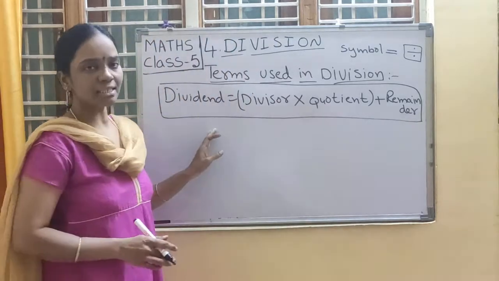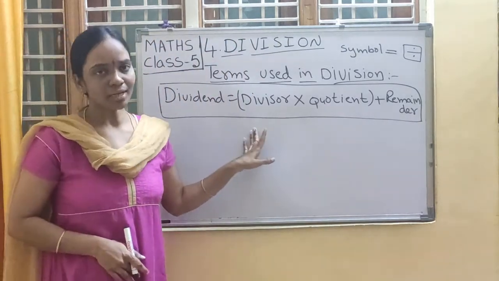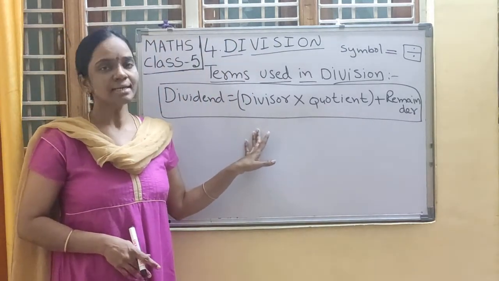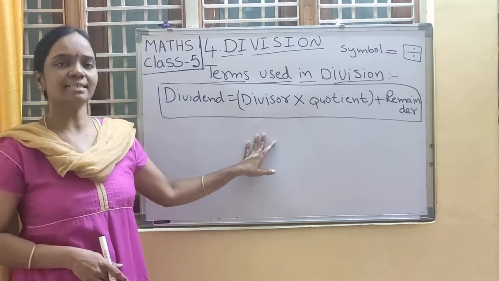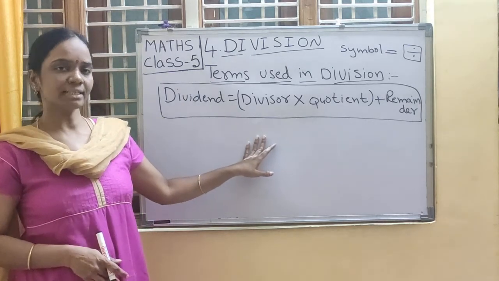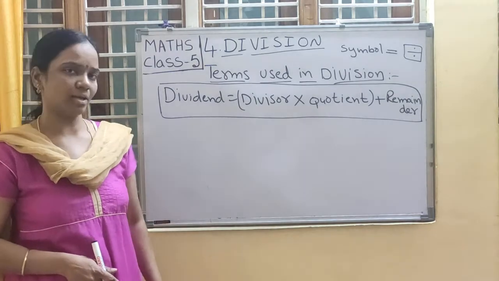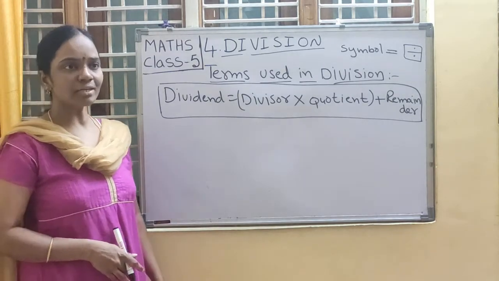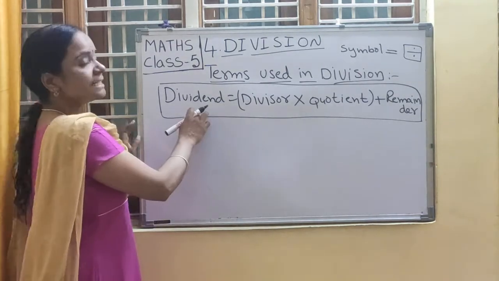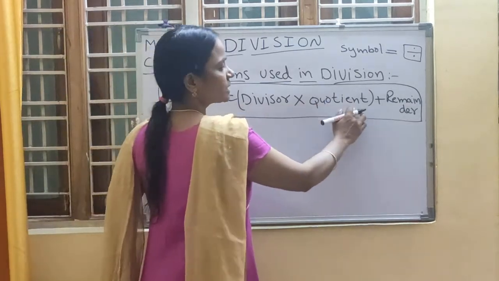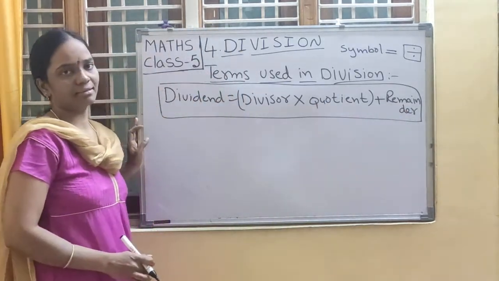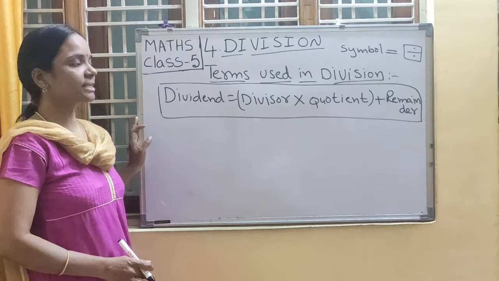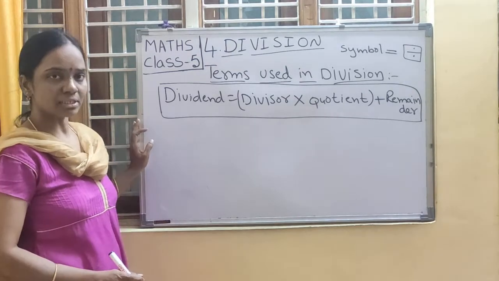Using this formula, you can verify the answer after taking long division, whether it is right or not. We can check using this verification formula. Have you understood, children? Note down everyone in your book. Dividend is equal to divisor into quotient plus remainder. Understood? Now I want to take one simple example, children.